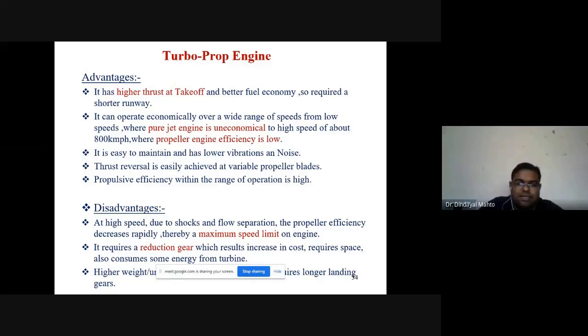What are the disadvantages? At high speed, due to shocks and flow separation, the propeller efficiency decreases rapidly. Thereby, a maximum speed limit is there on the engine operation. It requires reduction gearing, that is the main drawback, which results in increase in cost, requires space, as well as weight penalty. So higher weight per unit thrust compared to the jet engine. As we are using the propeller, so longer landing gears will be used.